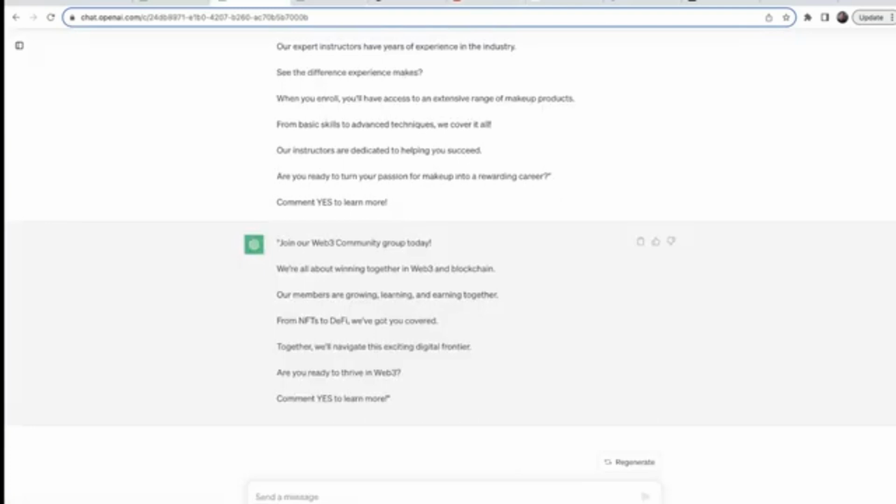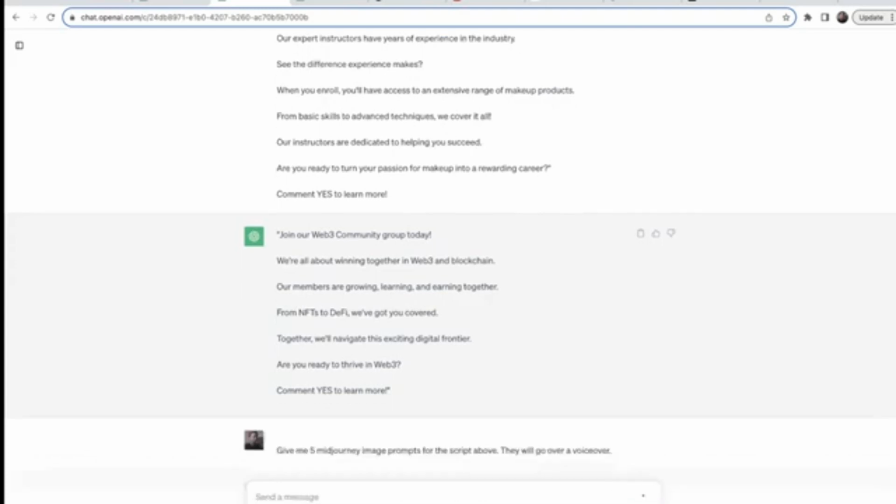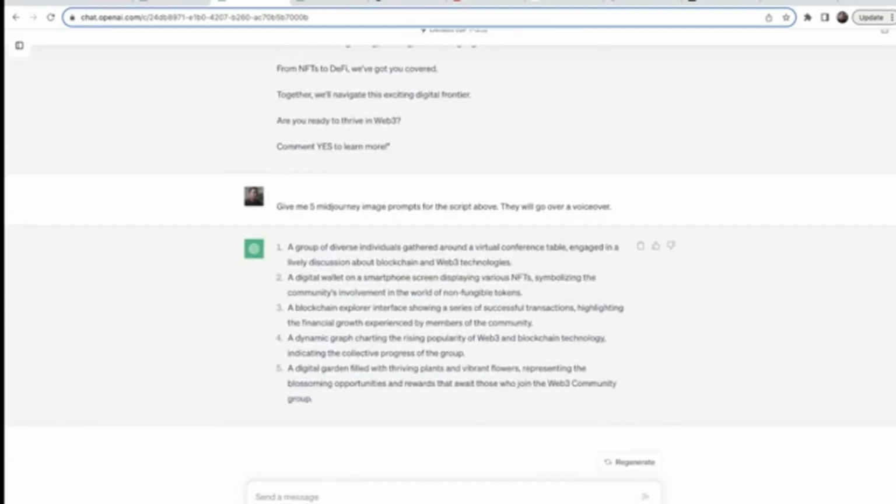Now, for Midjourney, we're going to need a couple prompts, and instead of just making them up, I'm just going to add in this prompt right here after our script. Give me 5 Midjourney image prompts for the script above. They will go over a voiceover, and I just hit enter or return. Now it's giving me 5 options that I could use. I could use all of these options if I wanted to, or I could just pick the one that works the best. Now I'm just going to grab this one right here because it makes sense for a Web3 community.